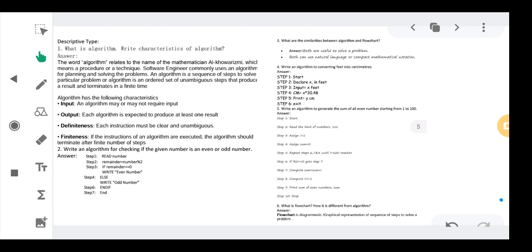Write an algorithm for checking if the given number is odd or even. So generally, you have to answer this question from the mathematical point of view. Like if I say 32 and 15, among these, which one will be an even number? I hope everybody gives the answer, madam, 32 is the even number. But if I ask how you say 32 is an even number, someone will say, ma'am, if I divide this 32 by 2, then it is completely divisible. But if I try to divide 15 by 2, it is not completely divisible.